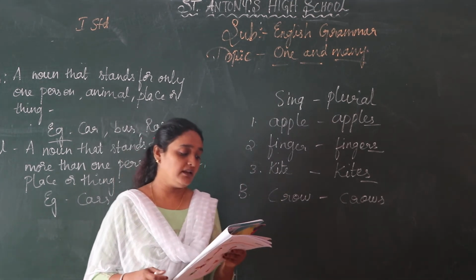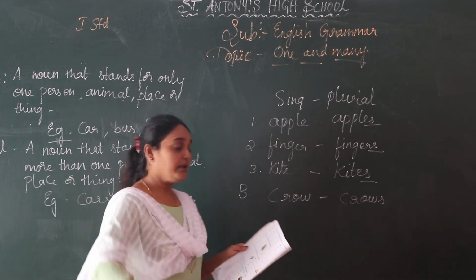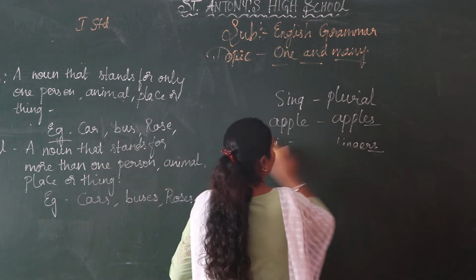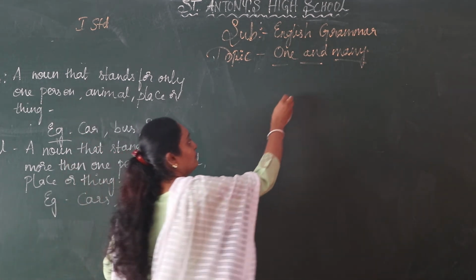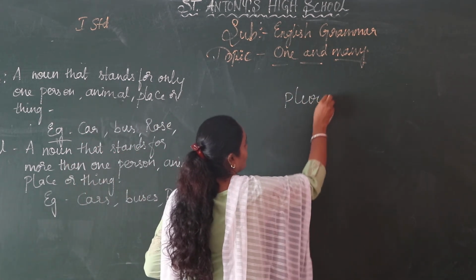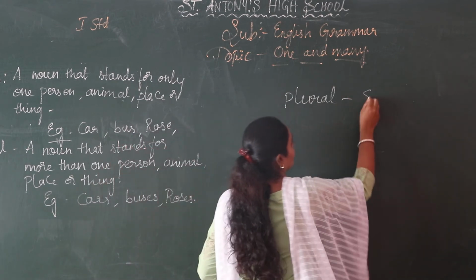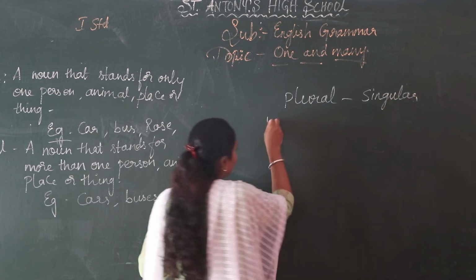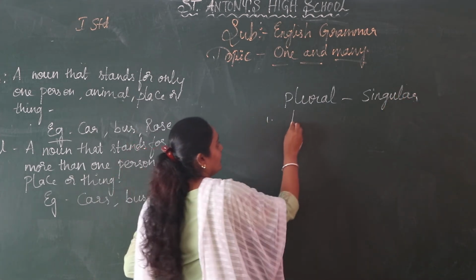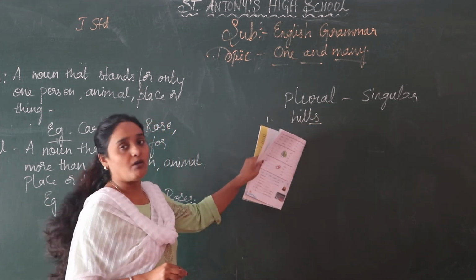Next, make one word by dropping the s from these many words. They have added s, so you have to drop s.